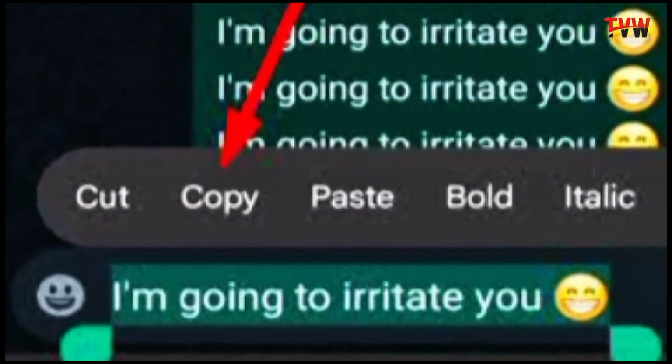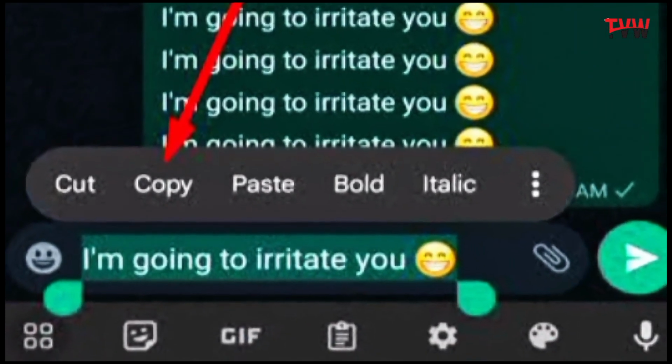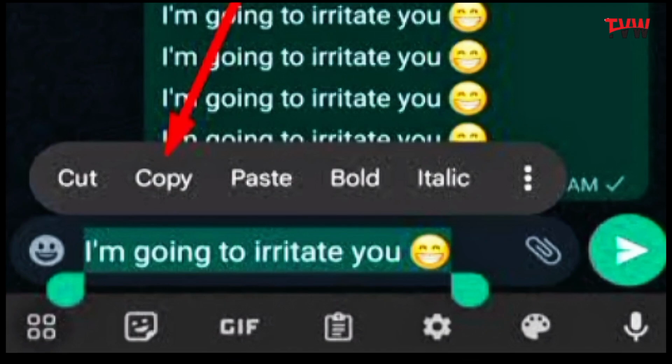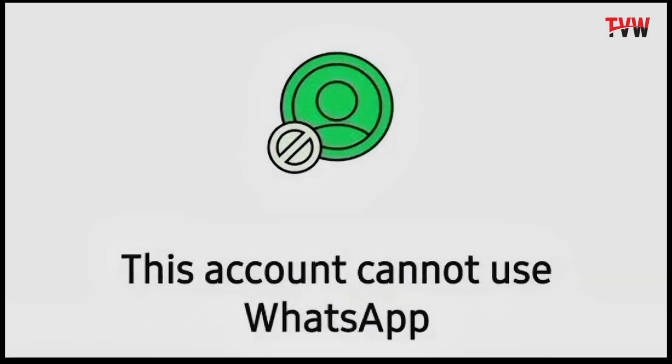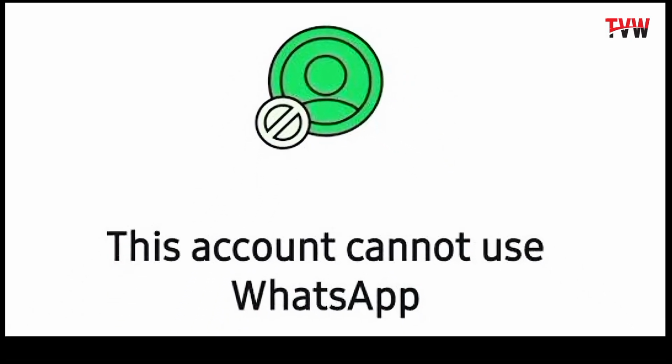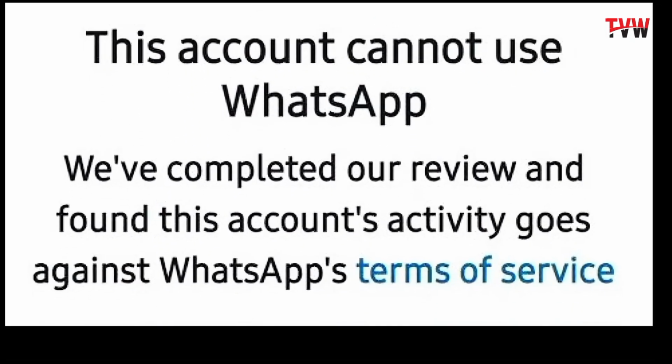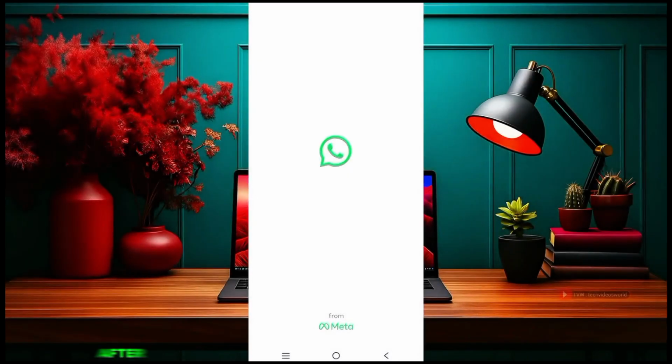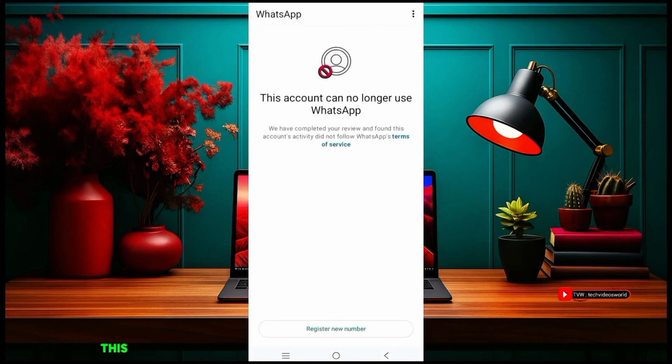Continuously copying and pasting the same messages and sending them repeatedly can be flagged as automated or spam-like behavior by WhatsApp, potentially leading to an account ban. WhatsApp monitors user activity on its platform. If your account exhibits patterns or actions deemed highly suspicious by their monitoring systems, it may result in your account being blocked or banned.